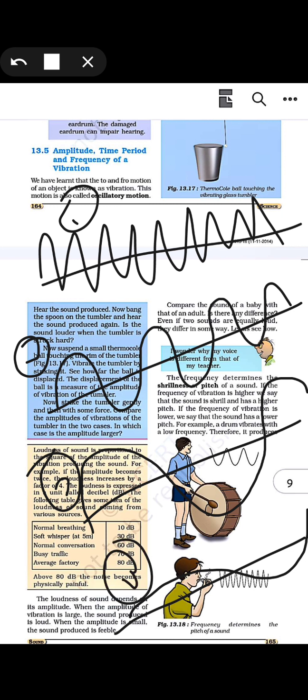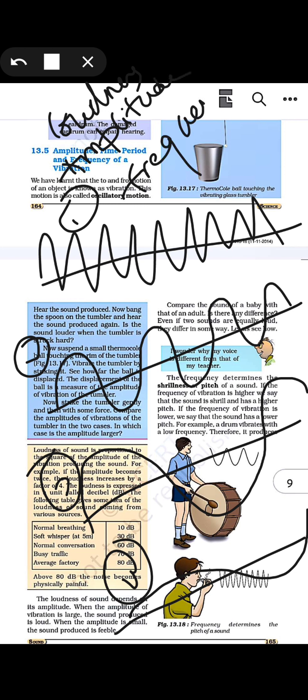So if the frequency of the vibration is lower, then the sound pitch will be low. Amplitude was telling us loudness. But if we talk about its pitch, then it is given by frequency. Frequency is given by its pitch.